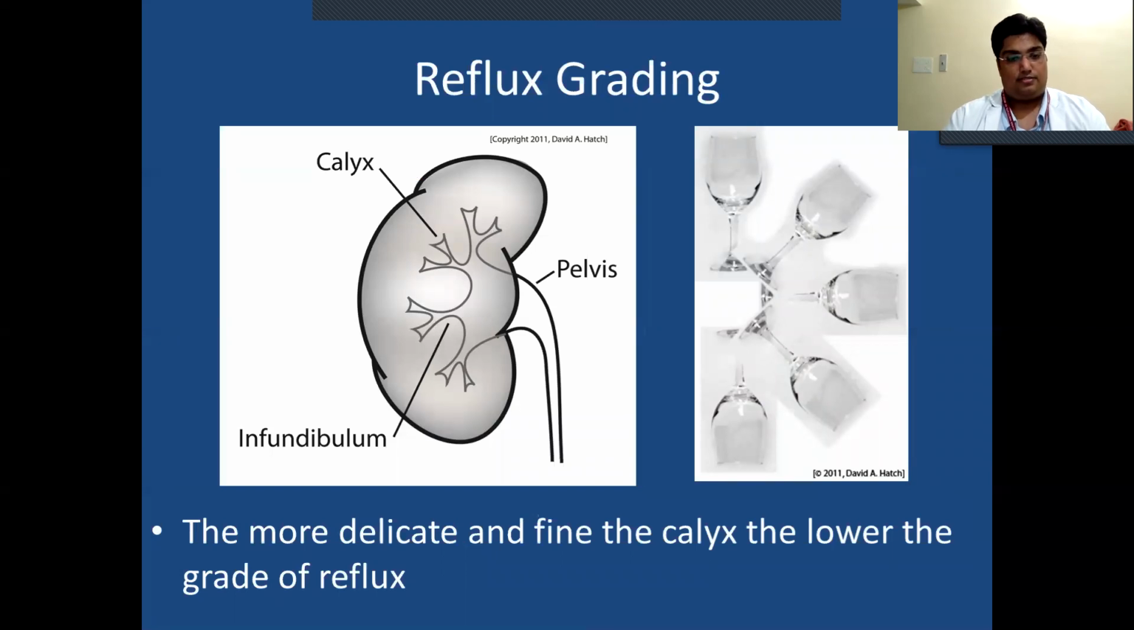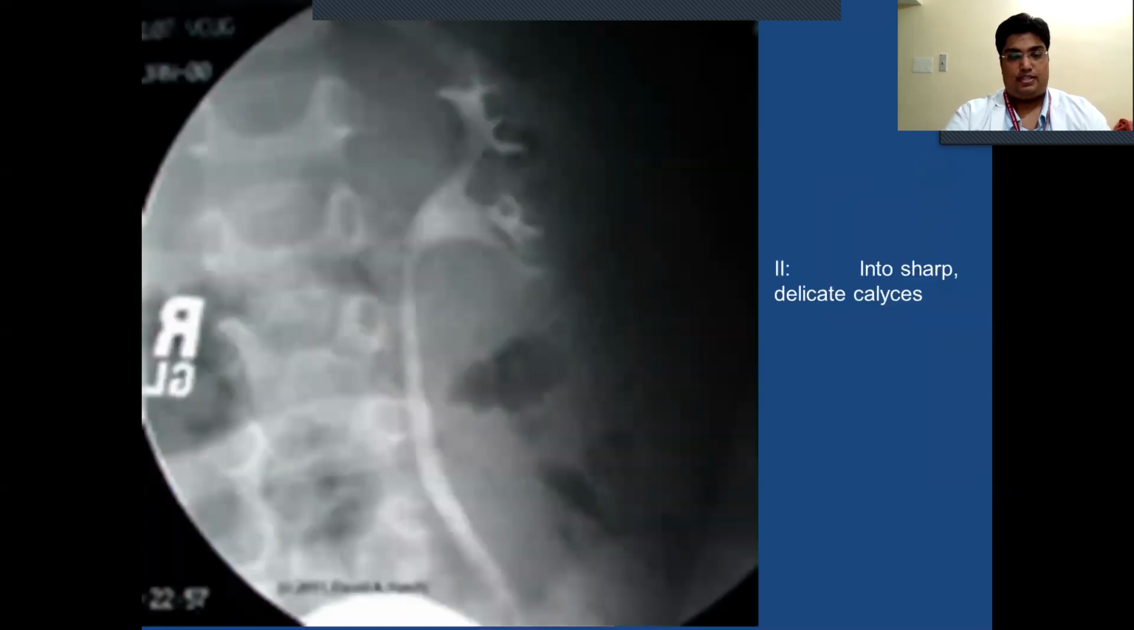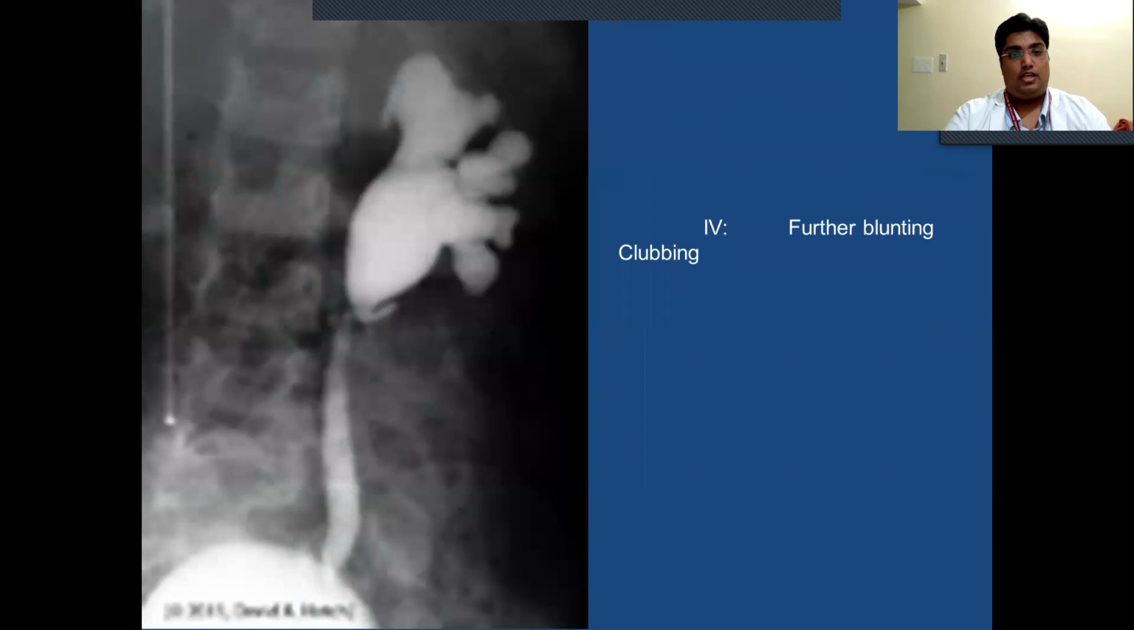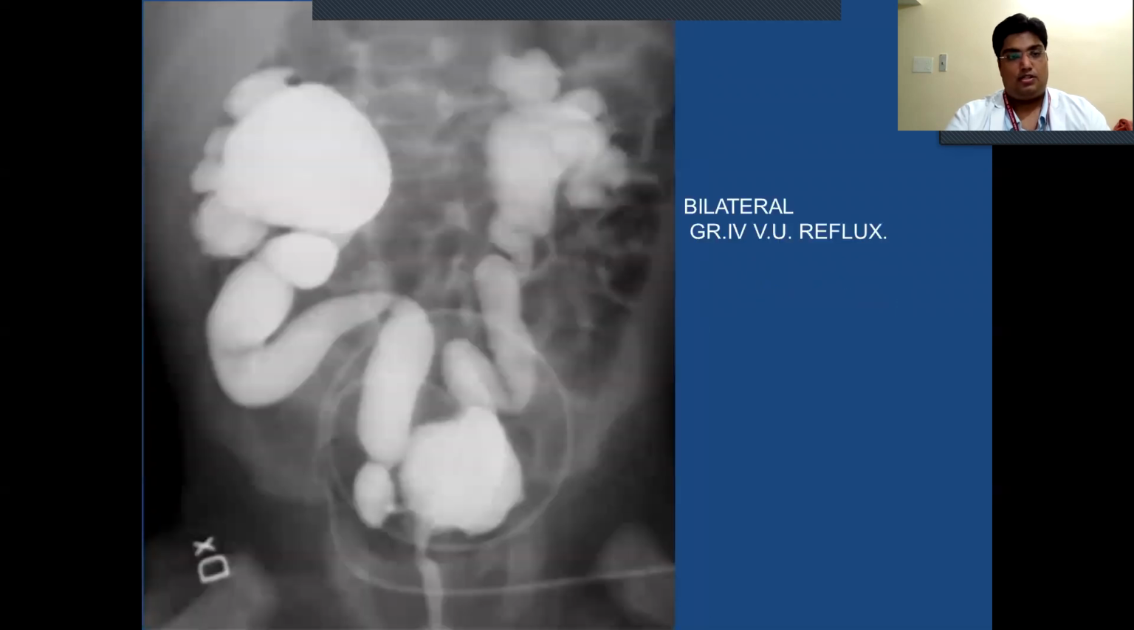This is the reflux grading. The more delicate the fine calyx, the lower the grade of the reflux. Ureter only, grade 1. Grade 2, into sharp and delicate calyces. Blunt calyces seen in grade 3. In grade 4, further blunting with clubbing. In grade 5, dilated tortuous ureter. In grade 5 vesicoureteral reflux, there is bilateral tortuosity, clubbing, everything.